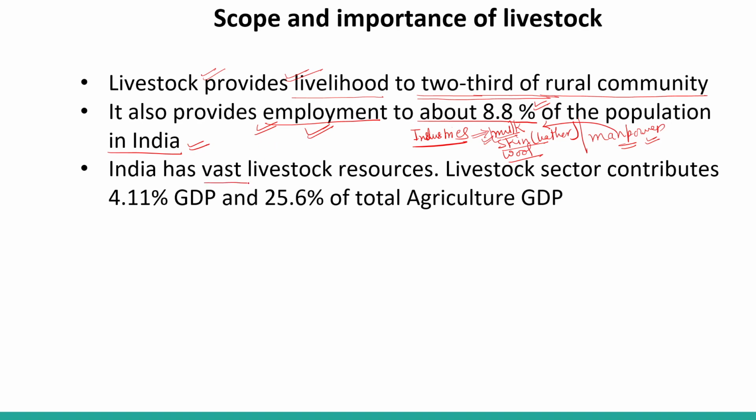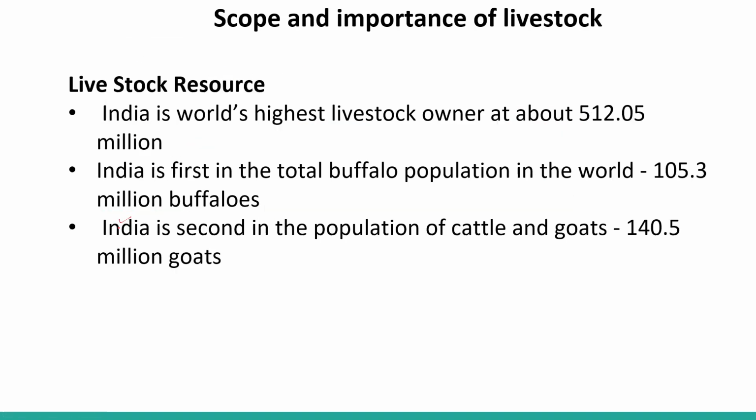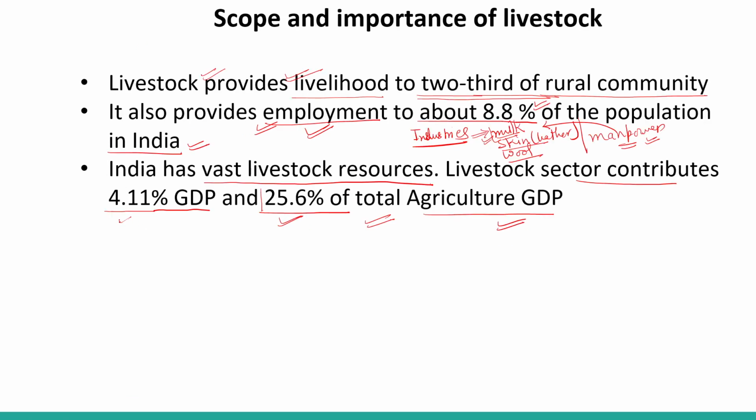India has vast livestock resources. The livestock sector contributes 4.11% of GDP and 25.6% of the total agriculture GDP. So now we can understand, 25.6% of the total agriculture GDP and 4.11% of GDP we are getting from our livestock. This is very, very important from the examination point of view. These data are very important.